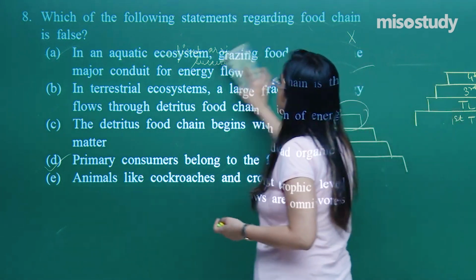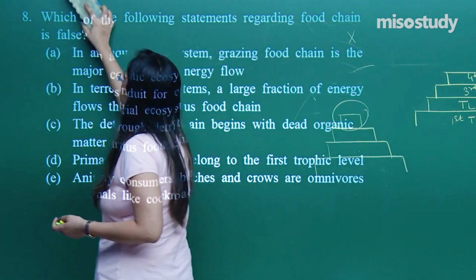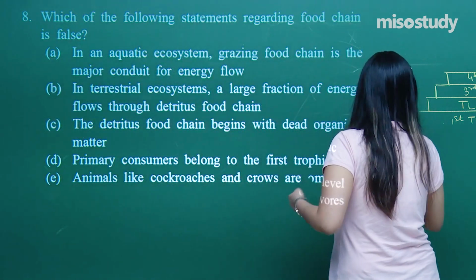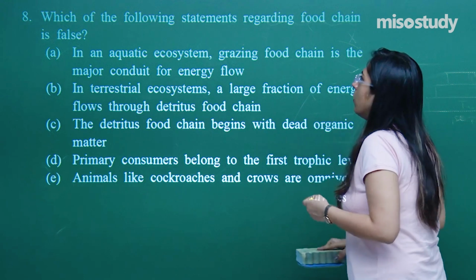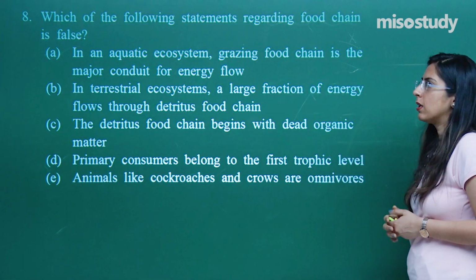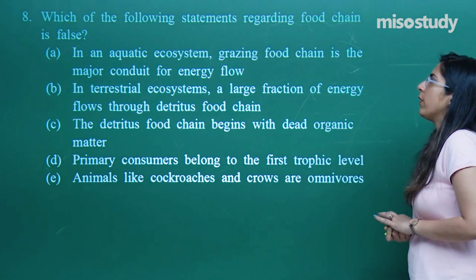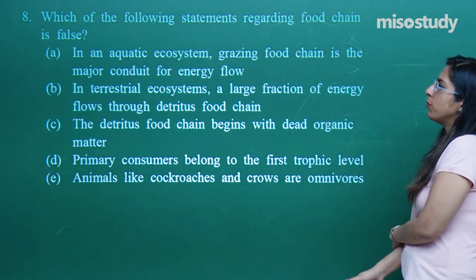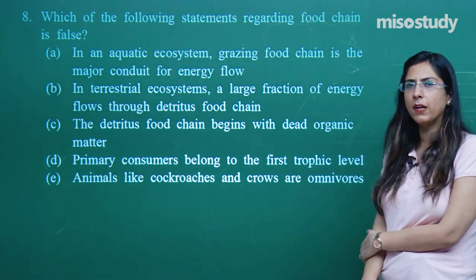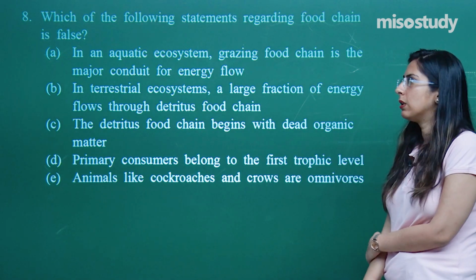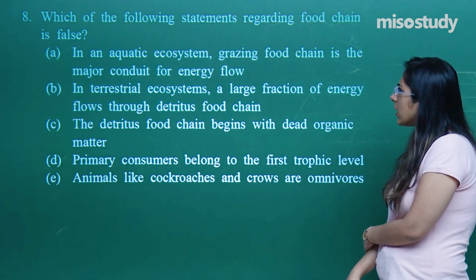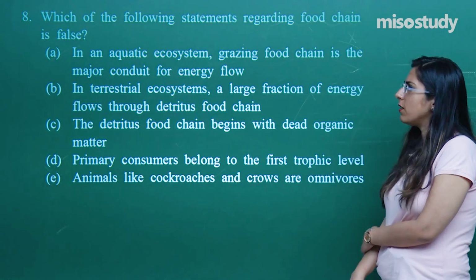In this particular question also, we have an E option. Which one of the following statements regarding the food chain is false? So, we have to say something about the food chain. Food chain is what? When one individual is depending upon another for food. In an aquatic ecosystem, the grazing food chain is a major conduit of energy flow.